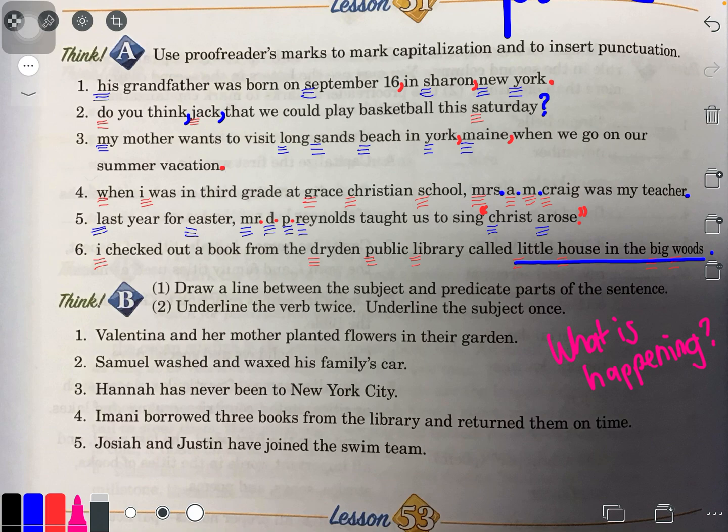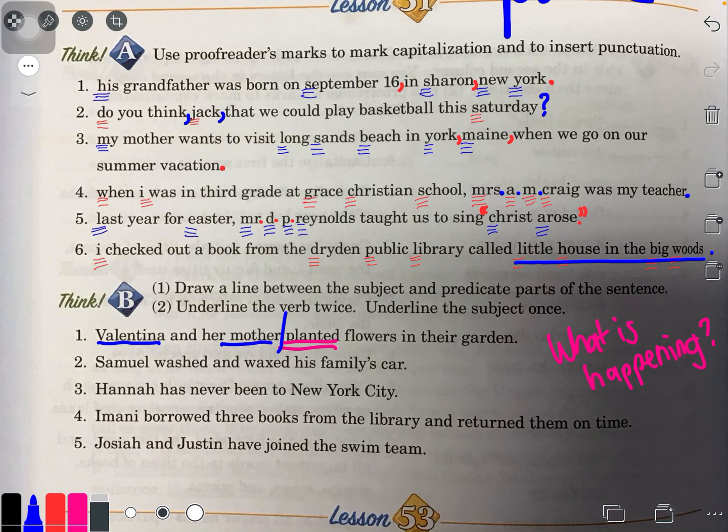So again, Valentina, number one, and her mother planted flowers in their garden. What is happening? What are they doing? They're planting. So I'm going to underline planted twice because that's the verb. Who's planting? Valentina and her mother, and then I'll draw that line there. So you see, you can do the rest on your own. So you can pause it and then unpause when you're done so you can compare your work to mine.